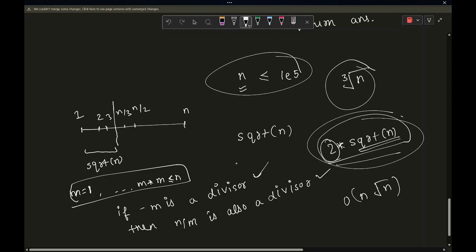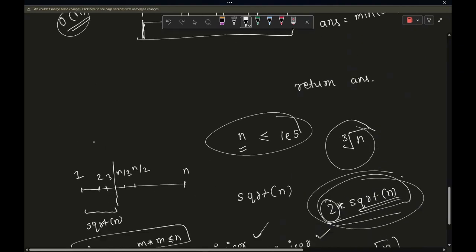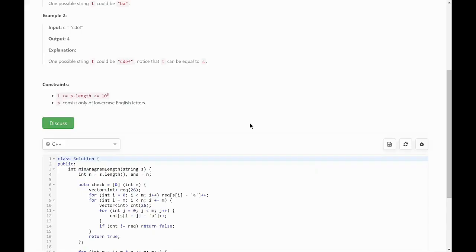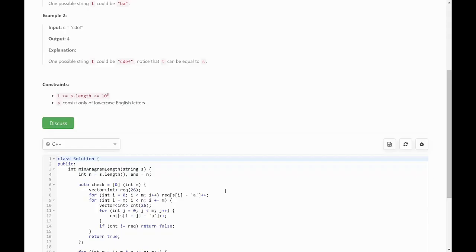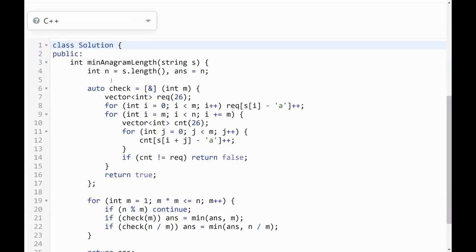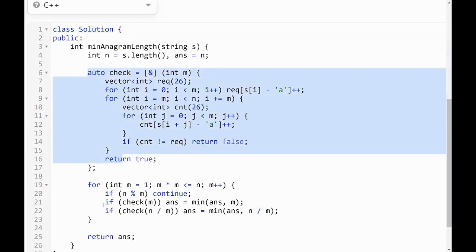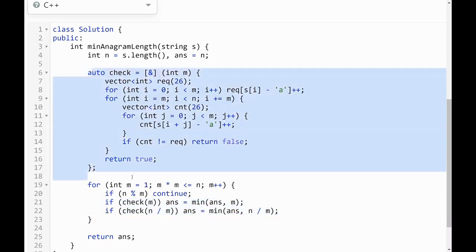Okay, very well. For any m we know how to check. We know for what values of m we should check, and that's it. We are good to go for code. So the way I coded it up is, I created a check function so that I won't have to write up the same logic 2 times. I just created a function, and